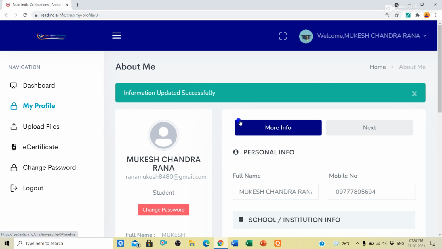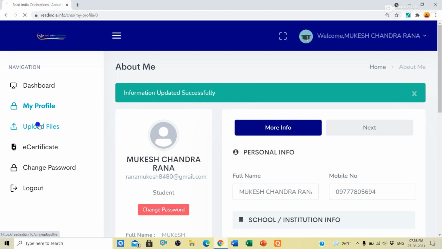Now you will click on upload file. Here you have to upload a 2 pages summary and a 2 minute video. That means a video of less than 2 minutes. This can be done after reading the book. So you will download the book and read the book. After that, you will log in here again by entering your mail ID and password. After that, you will come here.